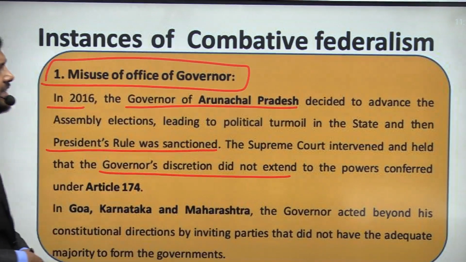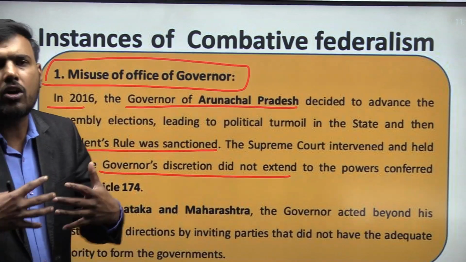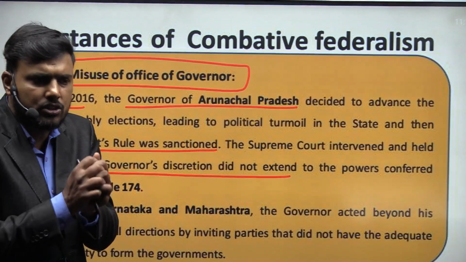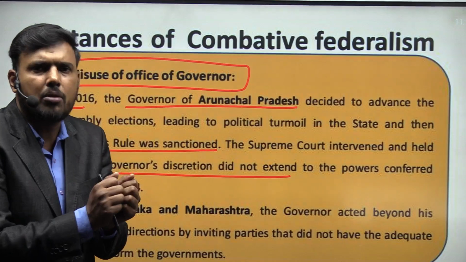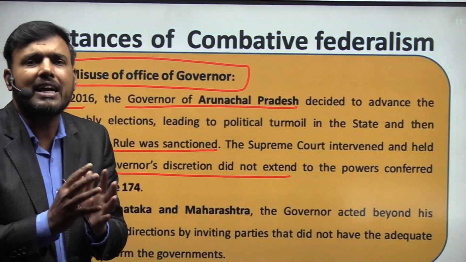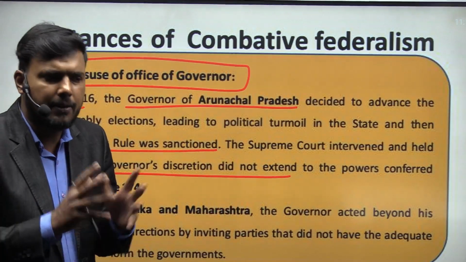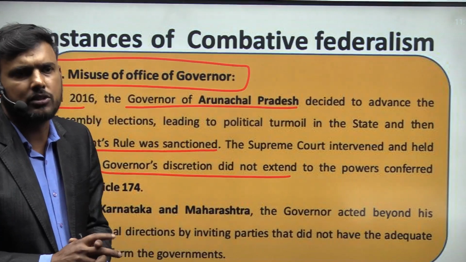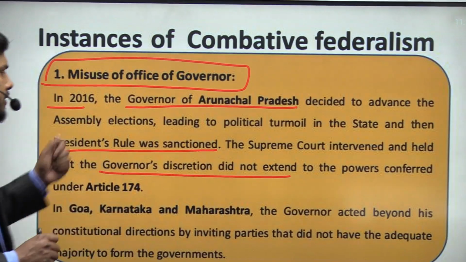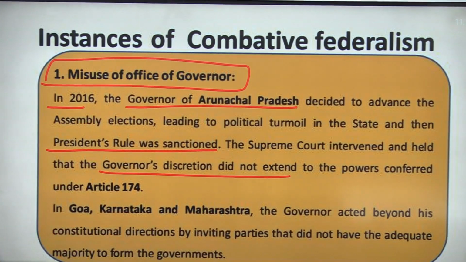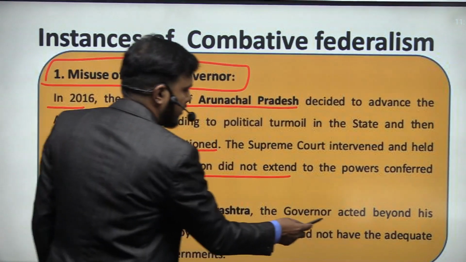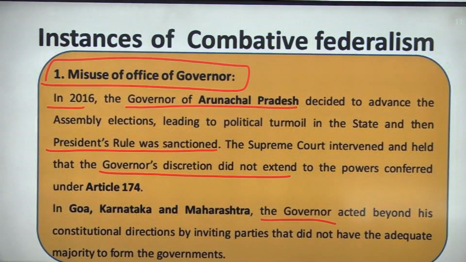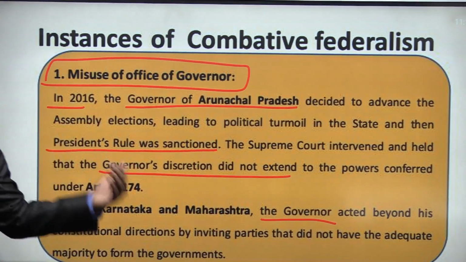Again, that is a reference point where we can say that the ideals of federalism are not taken into account. That means these two stakeholders, the state government and the Union government, are not using these principles and are not supporting each other. Similarly, in Goa, Karnataka and Maharashtra, the governors, again the office of governor is very crucial, acted beyond their constitutional directions.